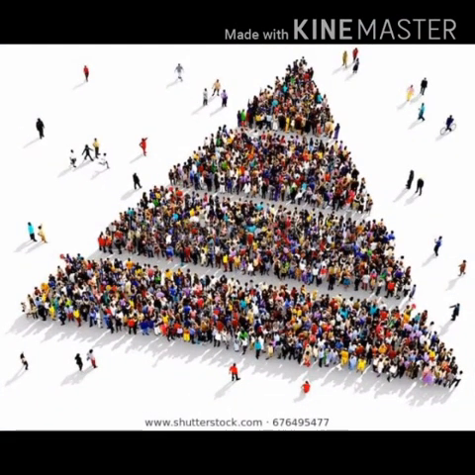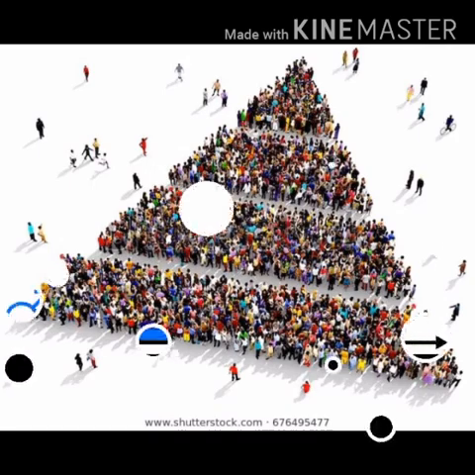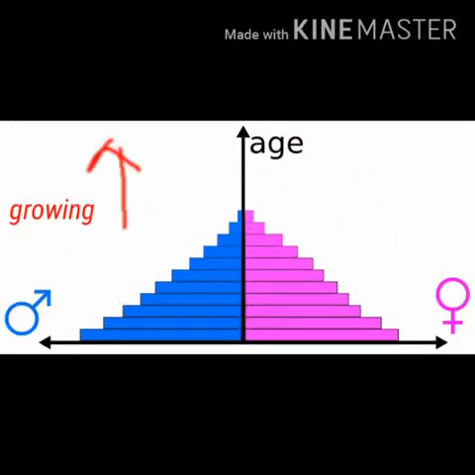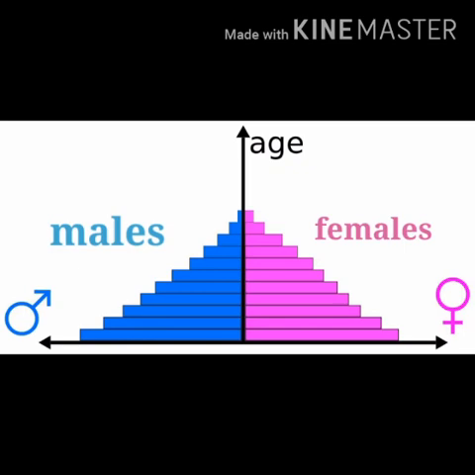Now talking about population pyramid. It is the graphical illustration that shows the distribution of various age groups in a population, which forms the shape of a pyramid. When the population is growing, it forms the shape of a pyramid. It basically shows two things. First is the population divided into various age groups. Second thing is the percentage of the total population divided into males and females in each of the groups.